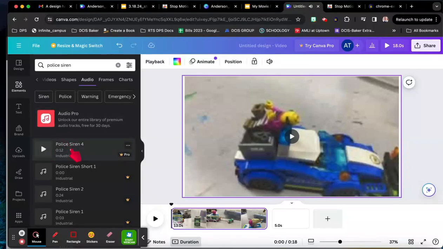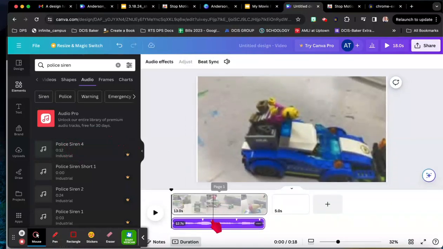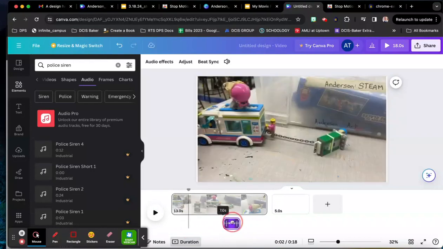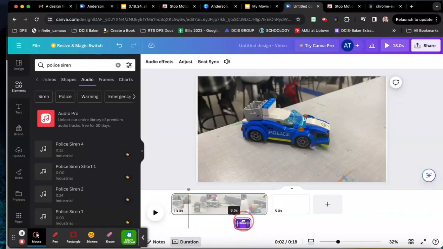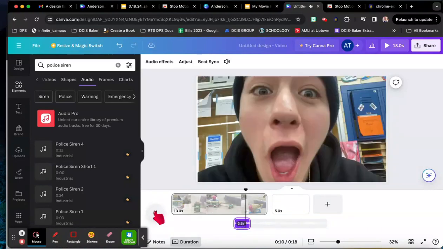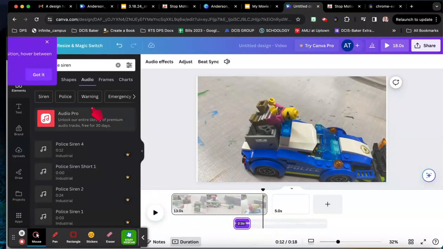To add the sound effect, you'll just click on the sound effects, and then you can click and drag to shorten it. So instead of it playing for the whole video, you can also click and drag and move it to a better spot. Like this. Okay. Now, I want to stack some of these.